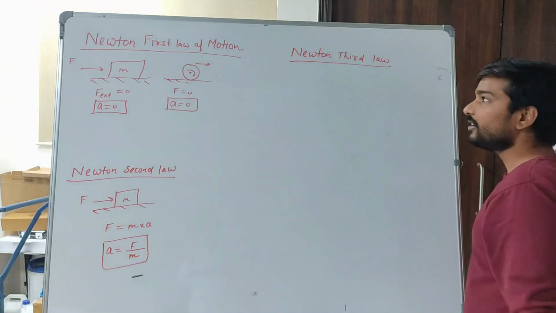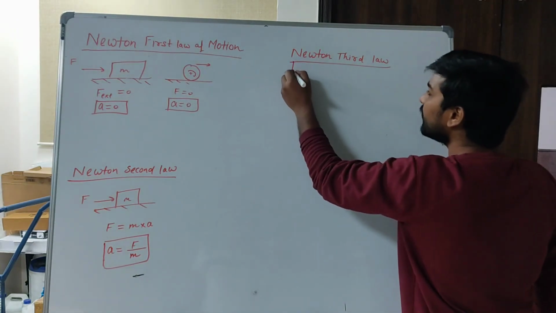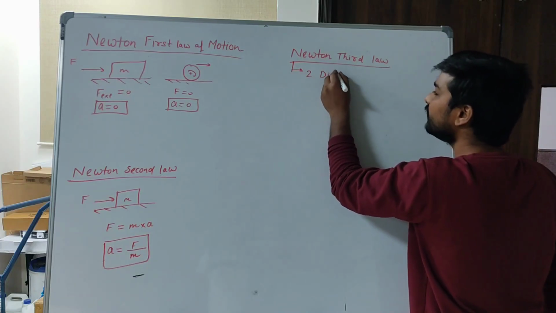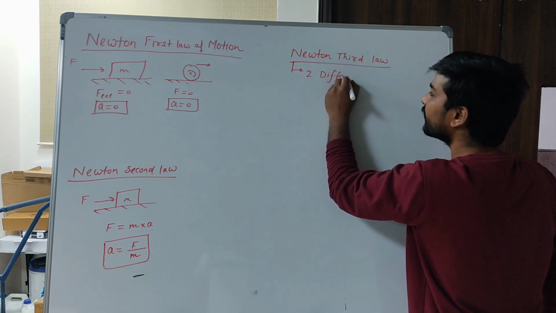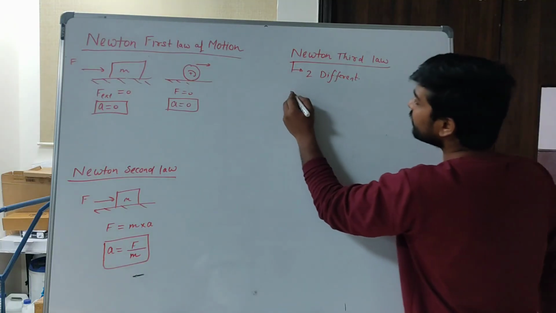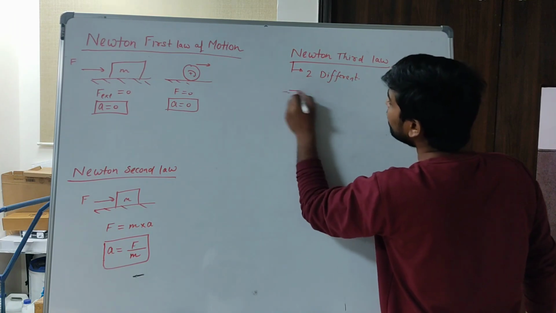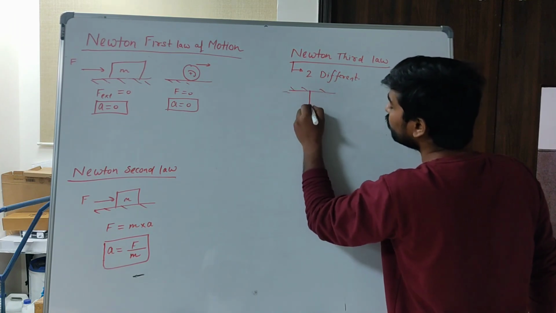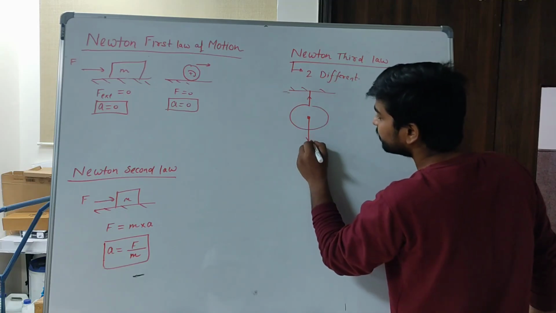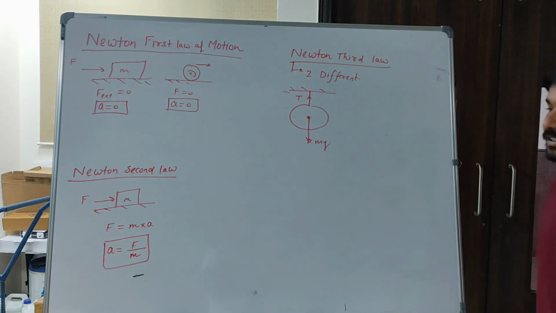Newton's third law of motion is applicable to two different bodies. It says that every action has an equal and opposite reaction.